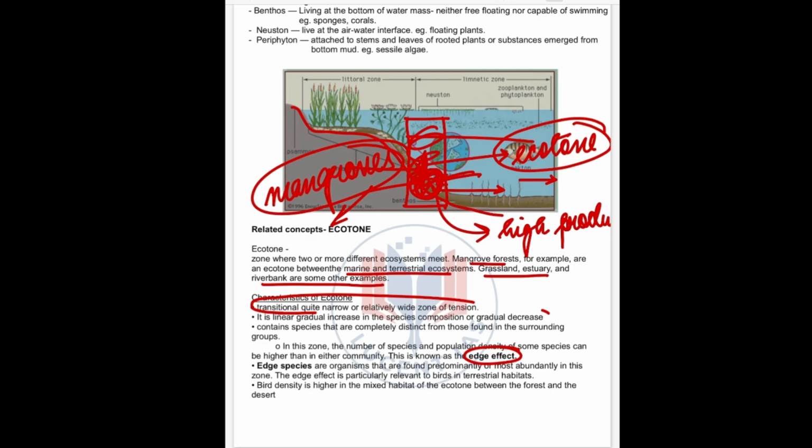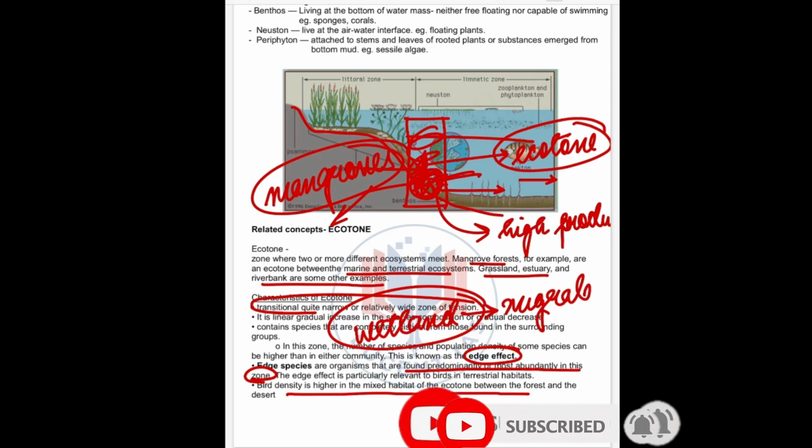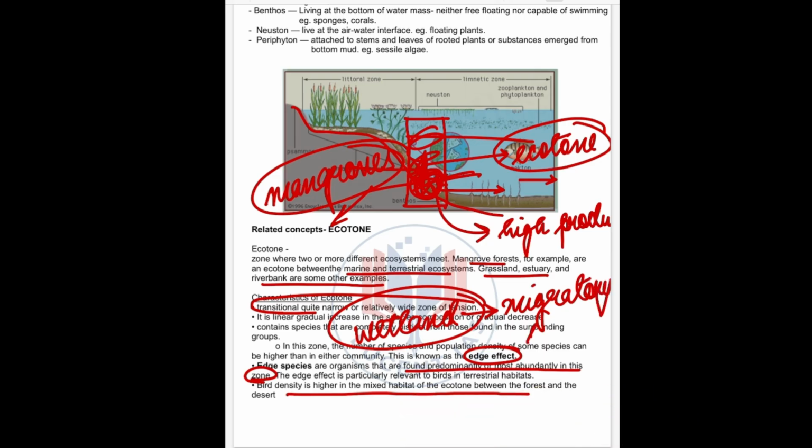Then edge species. What are edge species? They are the organisms that are found predominantly on or most abundantly in this zone. The species found in this zone are called the edge species. Clear? For example, bird density is higher in the mixed habitat of ecotone. So that is why we see wetland. It is also an example of ecotone. In wetlands we find maximum of the migratory birds. Clear? So this is all for today. Thank you.